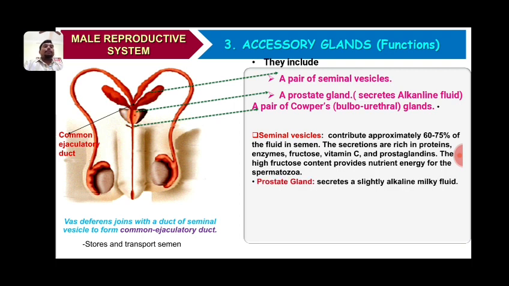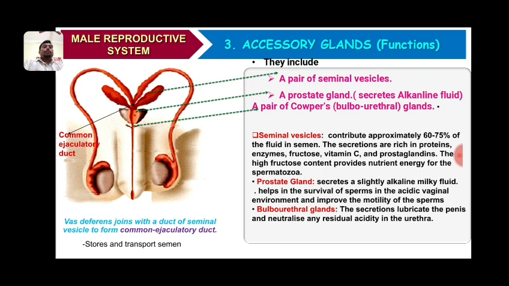The second one is the prostate gland. It secretes a slightly alkaline milky fluid, and it helps in the survival of sperms in the acidic vaginal environment and improves the motility of the sperm. Because this fluid is alkaline in nature, it makes a proper path for the sperms in the vaginal tract. The medium of the vaginal tract is acidic, so sperm survival is ensured, and it also improves the motility of the sperm.